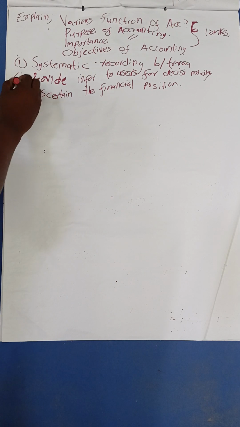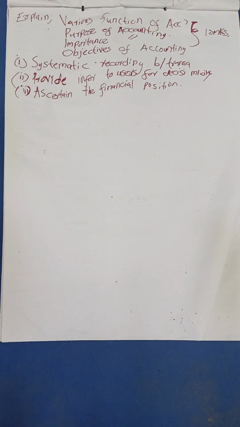You'll be able to tell the assets and liabilities of the business by preparing the balance sheet and all that. Good. You'll also be able to ascertain the profit.